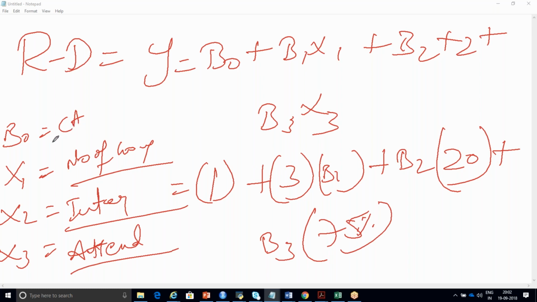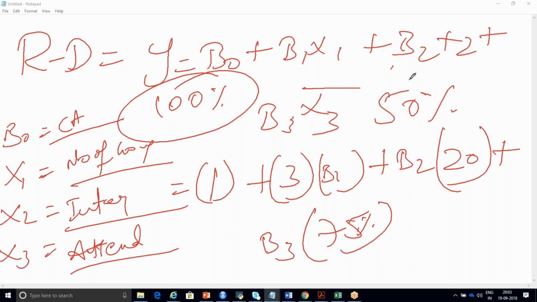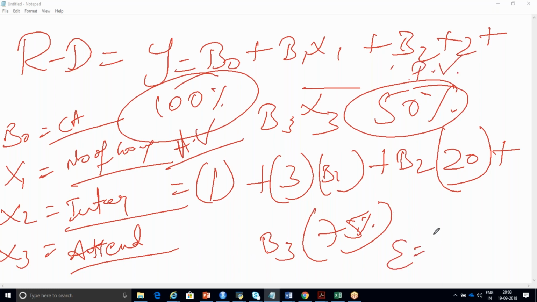Being a student, along with your college admission, you're also putting in number of hours of study, internal marks and attendance. How much percentage can you expect? 50%, okay, more than 30% is okay, at least pass. So out of 100%, you can expect around a 50% chance that this student is going to score 50% or 45% or 60% in the exam. What is the error? 100% is your actual value, but your predicted value is 50%. The error is 50%.